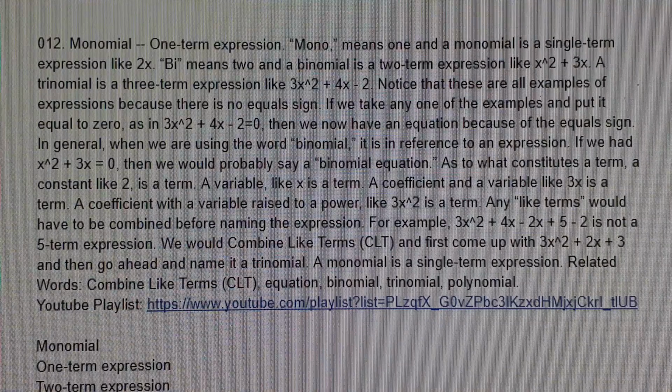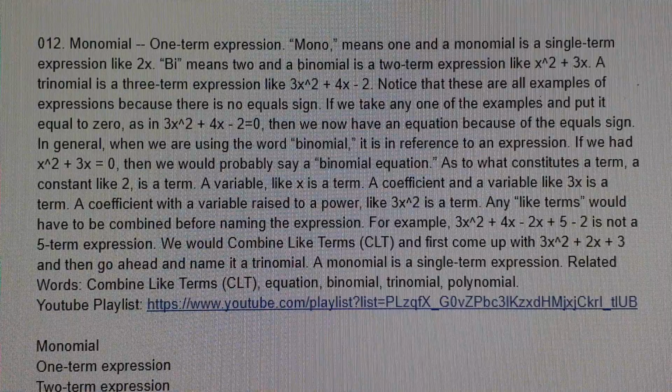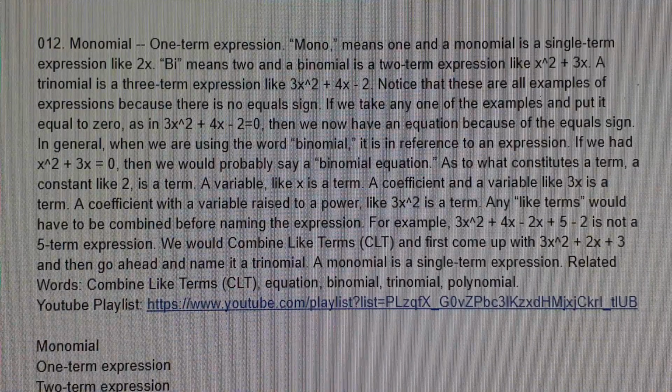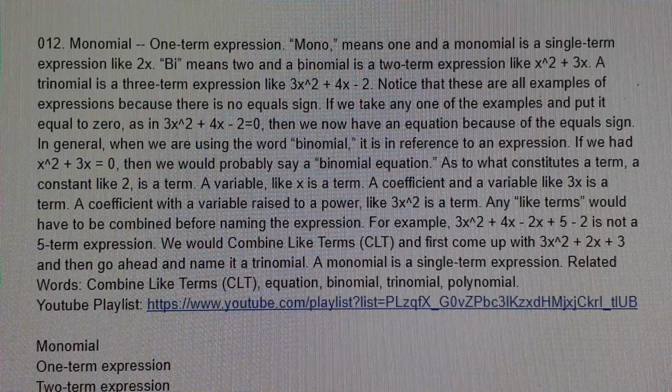A monomial is a single-term expression. Related words: combine like terms, CLT, equation, binomial, trinomial, polynomial.